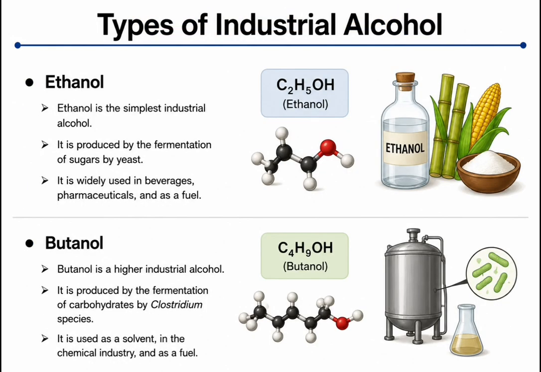Types of industrial alcohol: ethanol and butanol. Ethanol is the simplest industrial alcohol. It is produced by the fermentation of sugar by yeast. It is widely used in beverages, pharmaceuticals and as a fuel. Butanol is a higher industrial alcohol. It is produced by the fermentation of carbohydrates by Clostridium species. It is used as a solvent in the chemical industry and as a fuel.